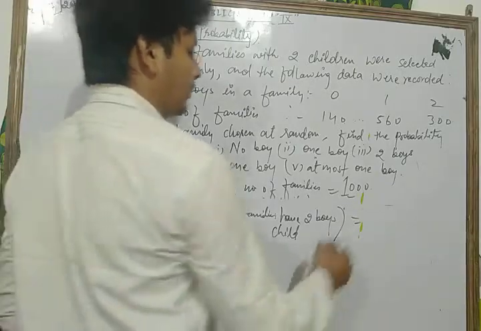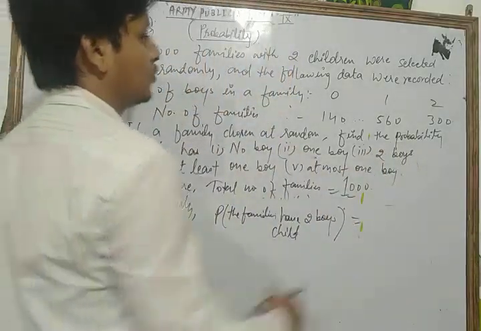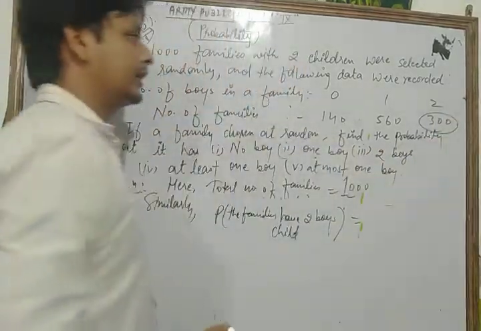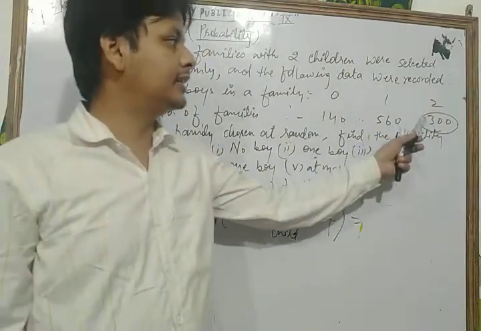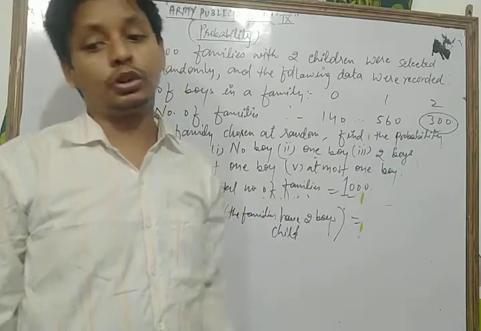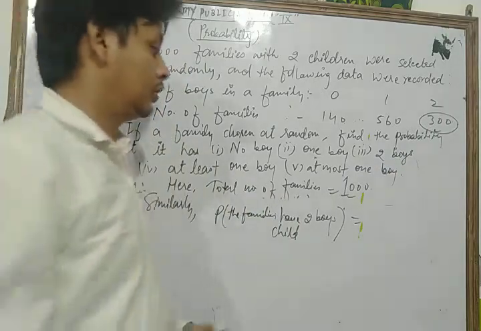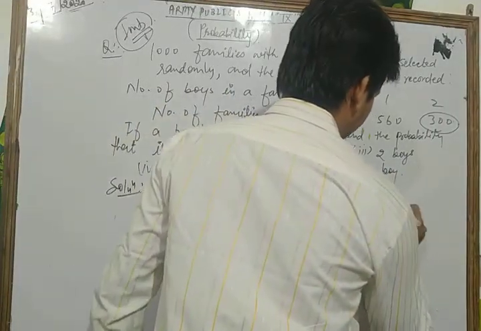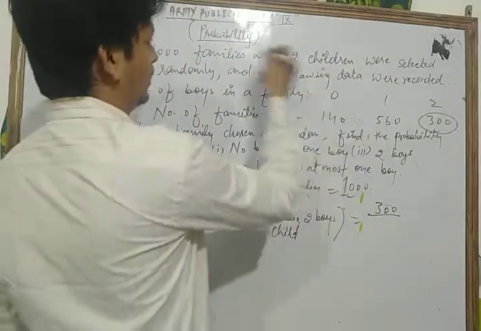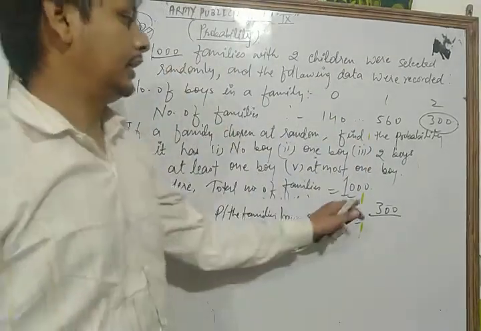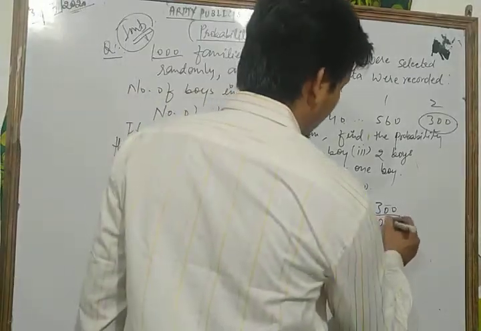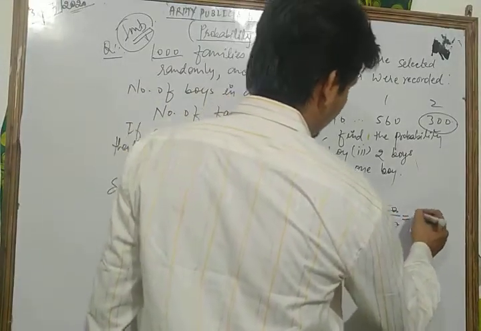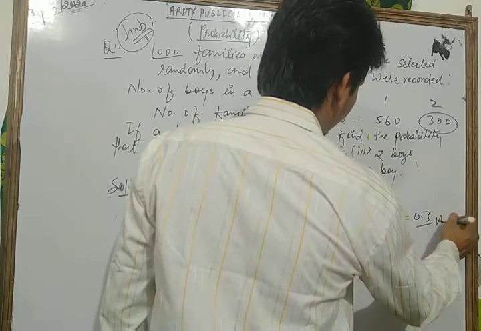According to the data, how many families have two boy children? That is 300. So 300 is our favorable condition, upon the total number of families, 1000. The zeros cancel each other, so 0.3 is our answer.